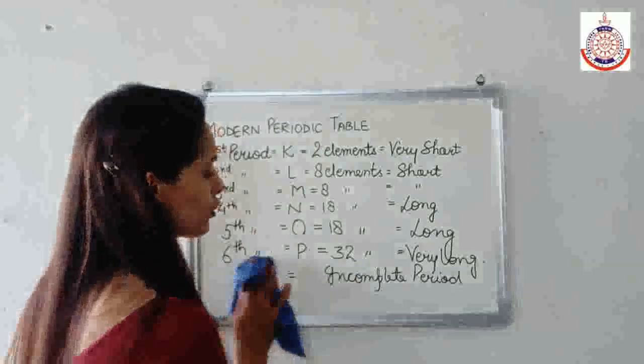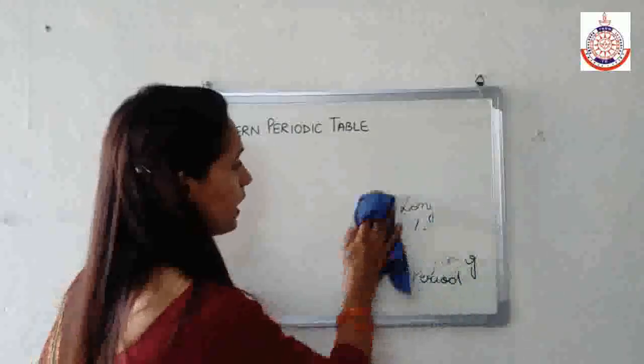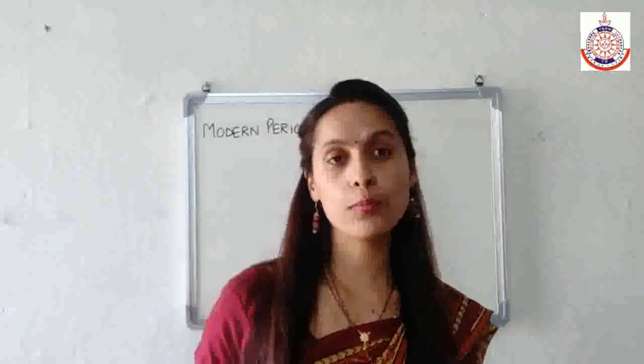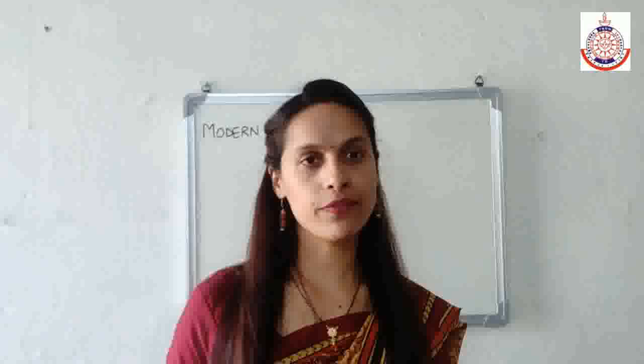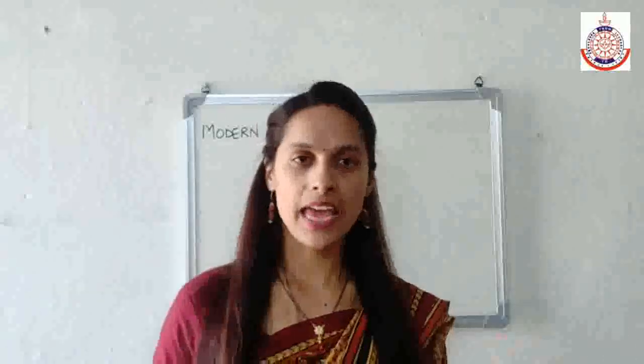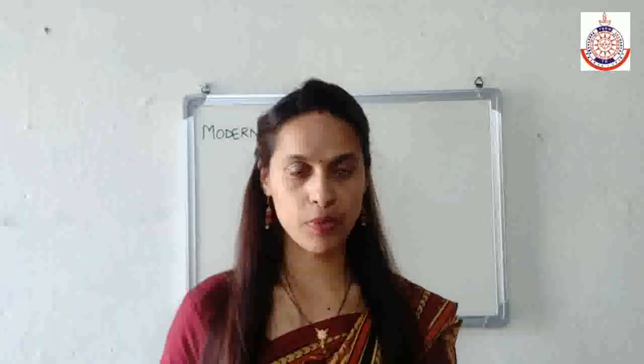Now if I talk about groups, in the long form of the periodic table, the elements are divided into 4 groups or 4 blocks. Means the groups are divided into 4 different blocks. These are S, P, D and F. Means groups are divided into 4 different categories: S block group, P block group, D block group and F block group.